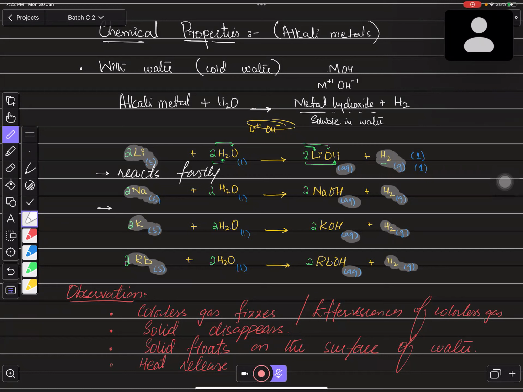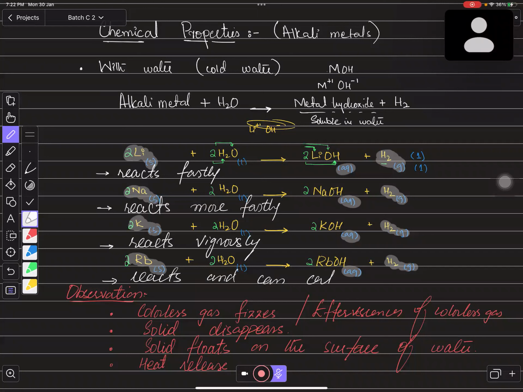So you can write over here, reacts fastest, or you can write more fast, right? And after that you can even write that it reacts vigorously, right? And then you can say that it reacts and can catch fire.